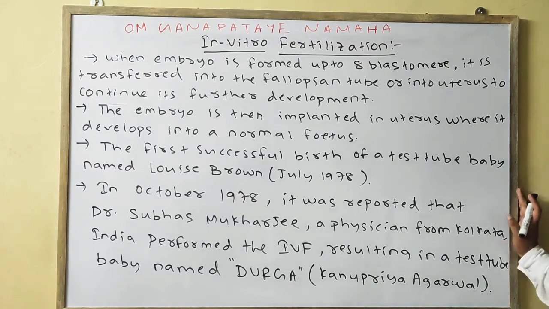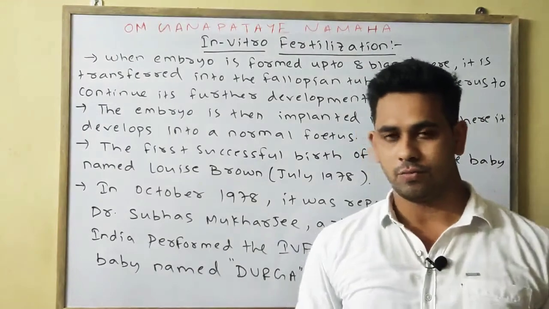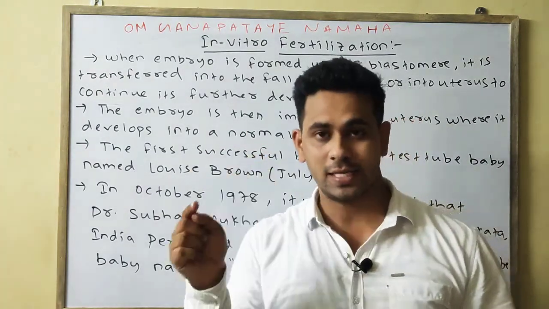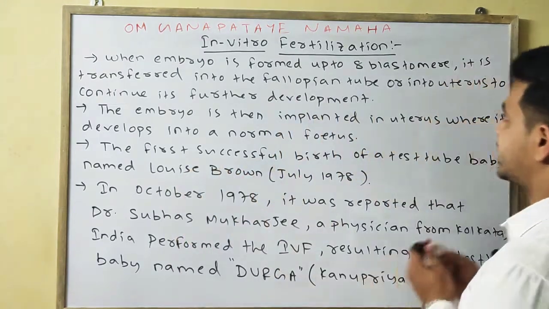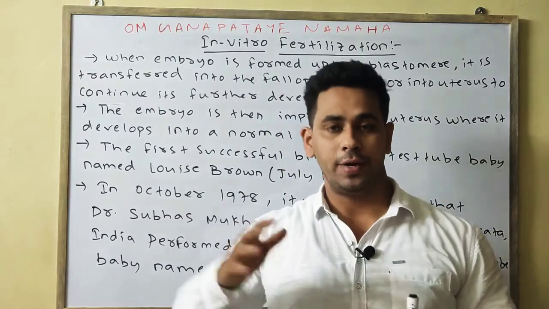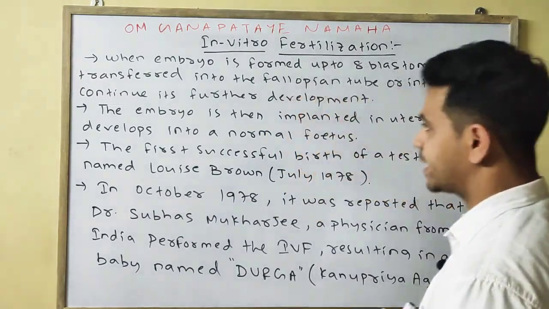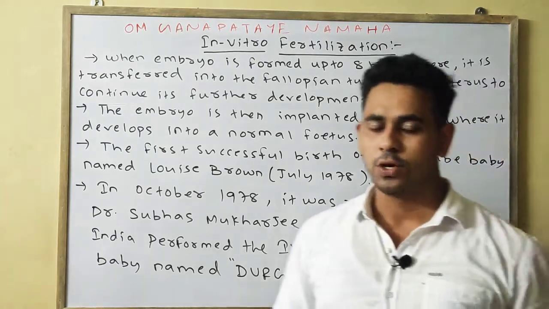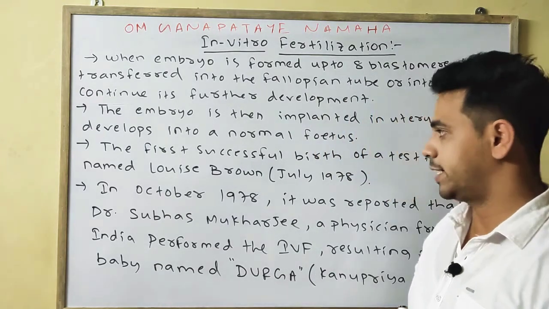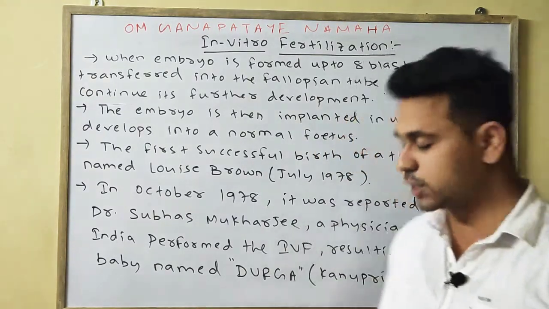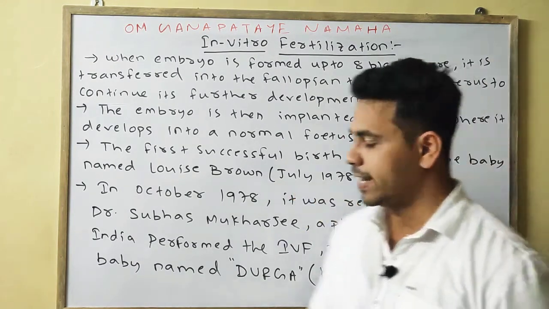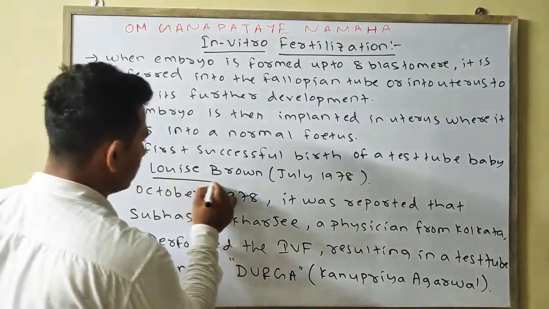Now some more points of in vitro fertilization. After the zygote formation, the embryo is cultured. When the embryo becomes 8 cell blastomere stage, it is transferred into the fallopian tube, where further development takes place. Next, the embryo is implanted in the uterus, where the embryo becomes a full fetus. Now a 1 mark objective will come. The first successful test tube baby was born in July 1978, and its name is Louis Brown.